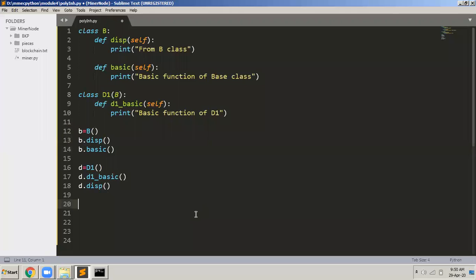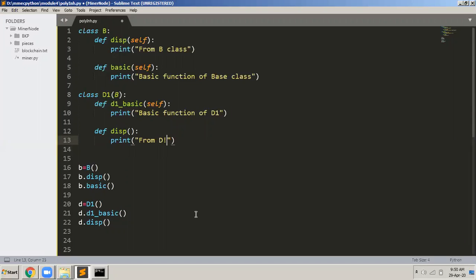So now what I will do, have a look at this. I want to define the same function which was previously present in the base class. This was present in the base class. I want to give a new definition to it. I want to define a new function which does something different, not the same thing which this function in the base class is doing. I say print